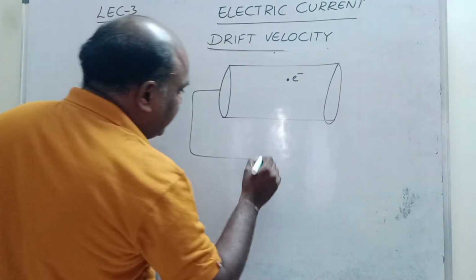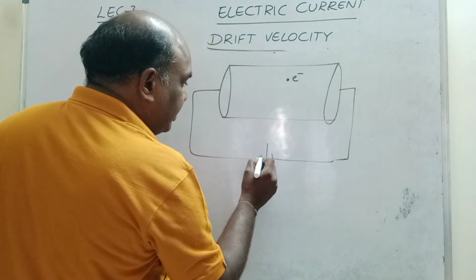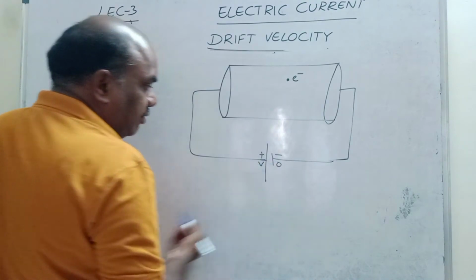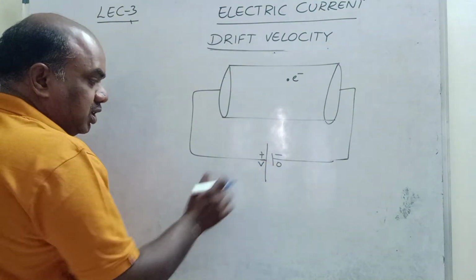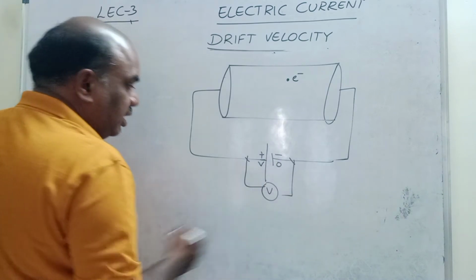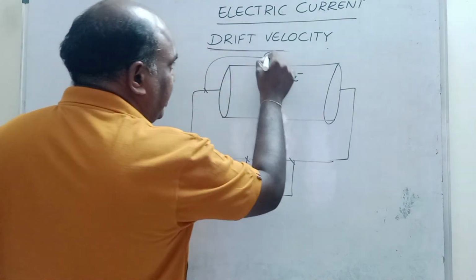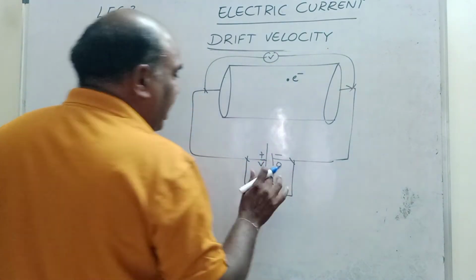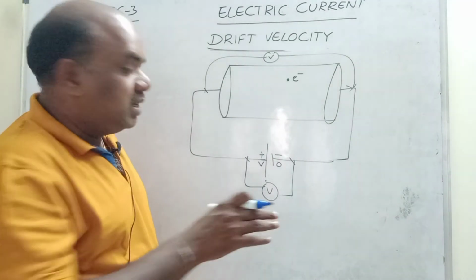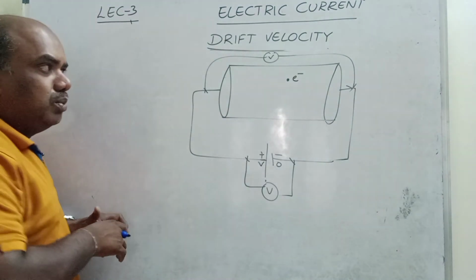These two terminals I connected to the battery. Once again, same story I am repeating. This is the positive terminal, this is the negative terminal. Here potential is 0, here potential is V. The difference is V minus 0, which is the potential difference V. Here also the potential difference is V, because I am considering an ideal battery. In an ideal battery, there are no power losses, so the same voltage exists between the two terminals of the consumer.